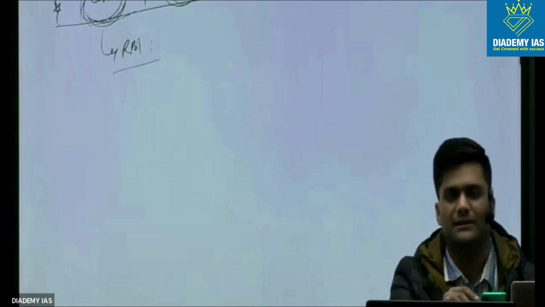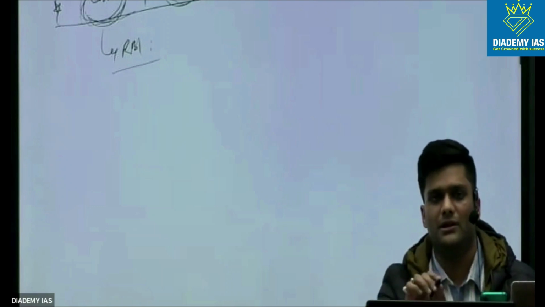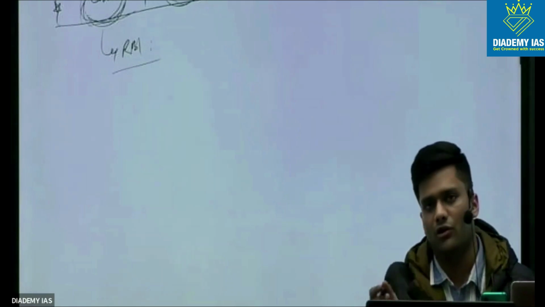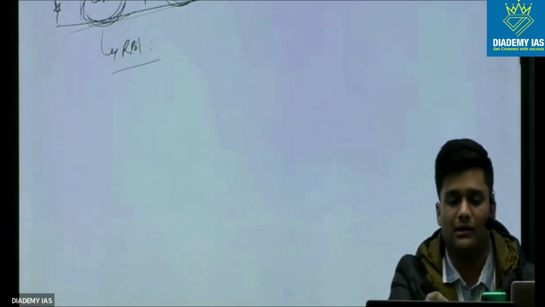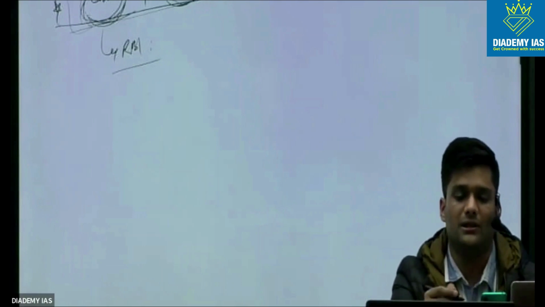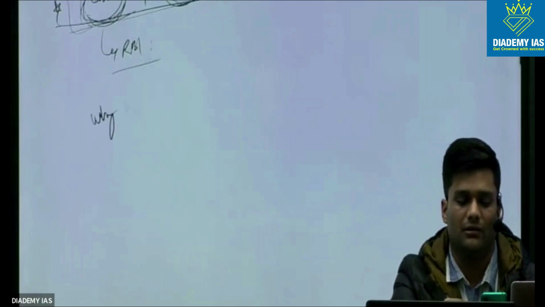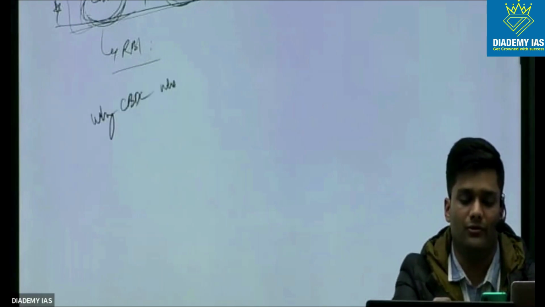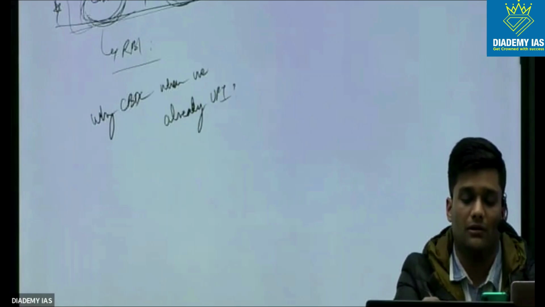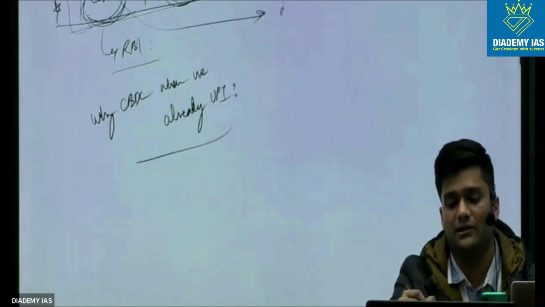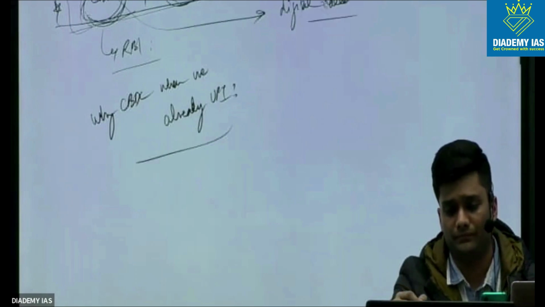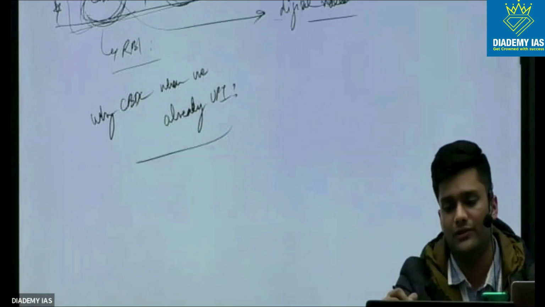So what is CBDC? It is legal tender, which is provided by the RBI, and it is a digital form of a currency. But one practical question which could be asked by the board is, why CBDC when we already have UPI? CBDC is basically a digital wallet. Like you have your money in your wallet in your pocket, you have a digital wallet which will store your currency. And to load this currency, you'll have to feed money from the bank account.